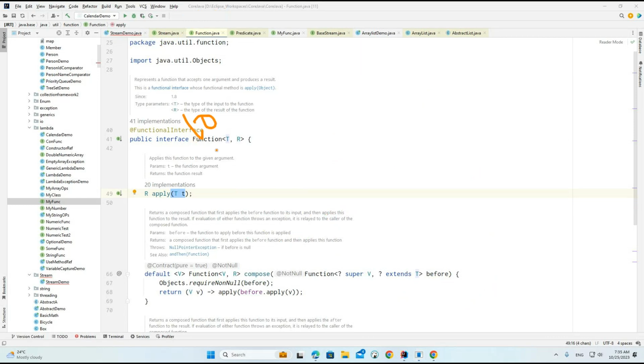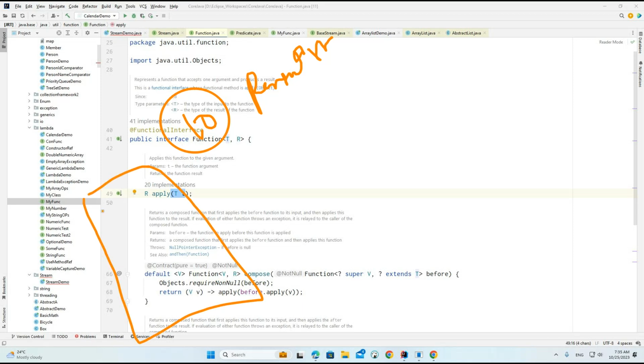Now finally, what you will understand: here I am having 10 records, a list of 10 persons. Each person is going to be processed this way, and it will print only the name of the person. We are going to print only the names.